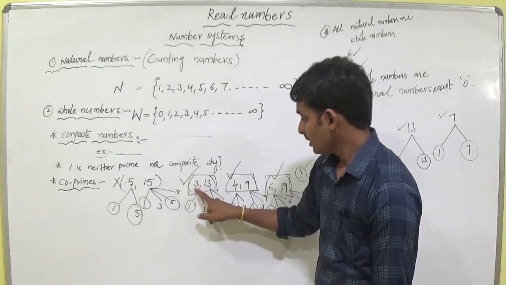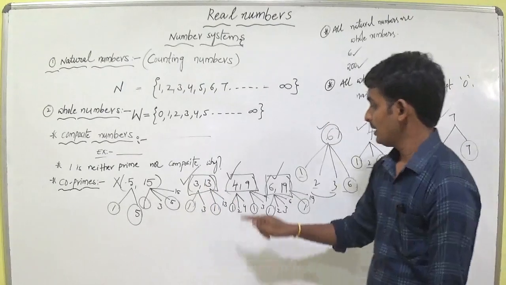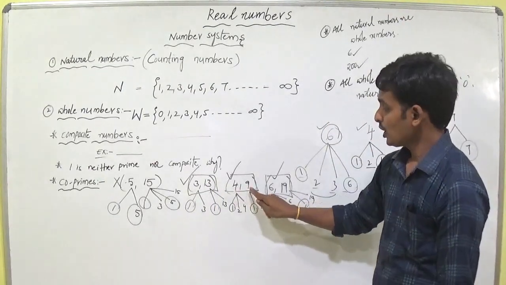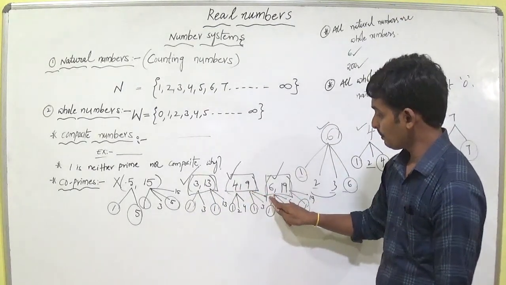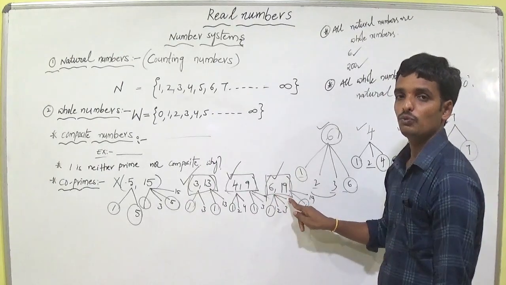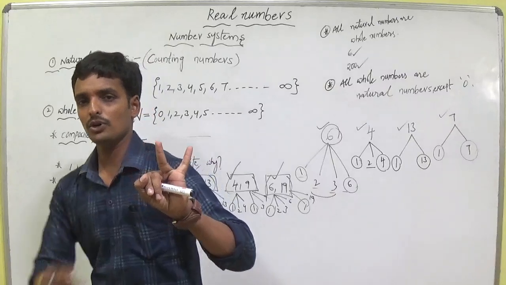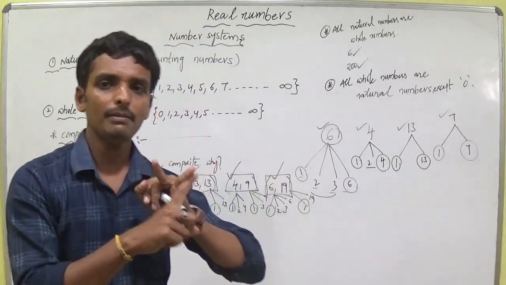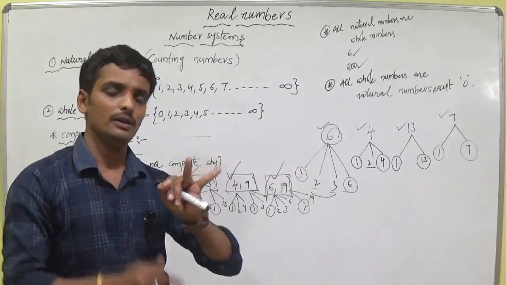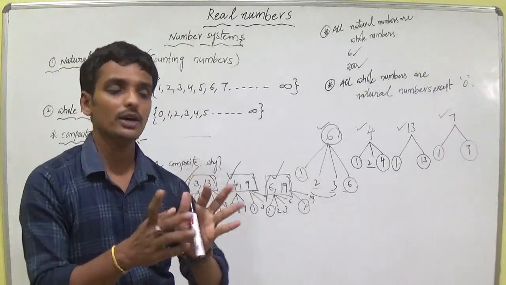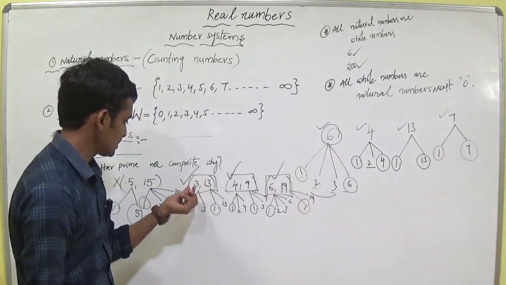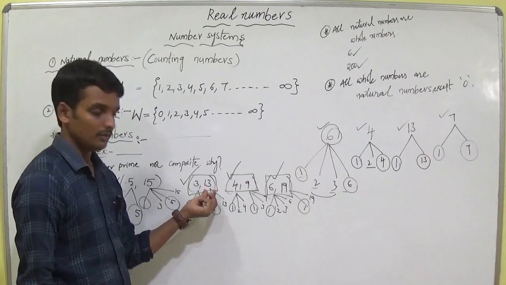Either prime and prime, or composite and composite, or composite and prime, whatever. These are accepted. These are the examples.